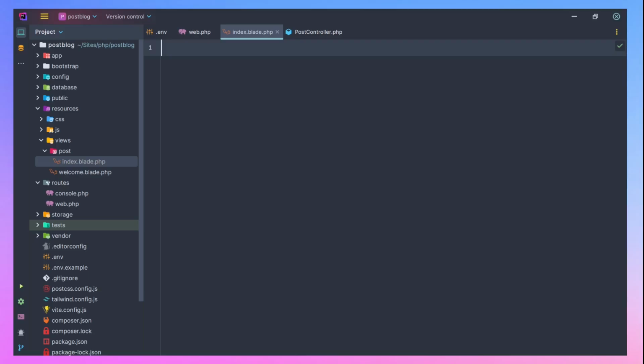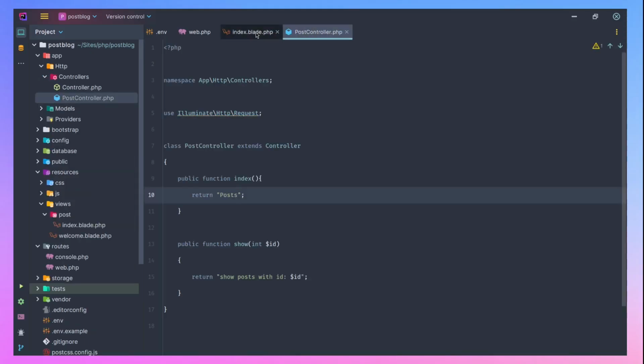So I can clear out this. A view in Laravel is nothing special. It's just a blade file that you can write a bunch of HTML into. So I can just say h1 here, all posts. You notice I didn't even follow the structure here, but don't worry, we'll restructure that. We'll put it in a normal format as we go through, but let's just do it like this.